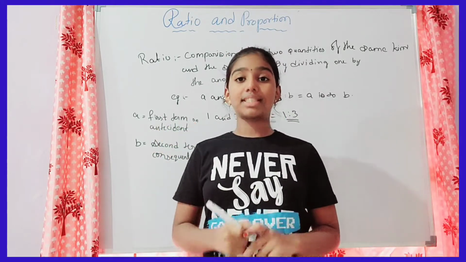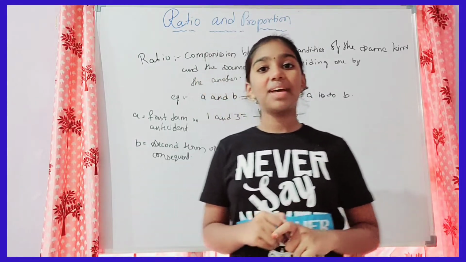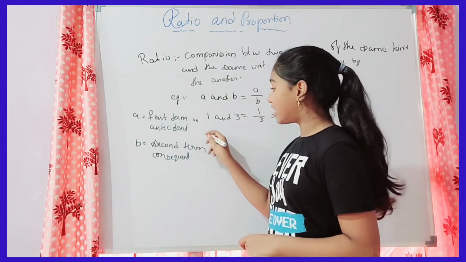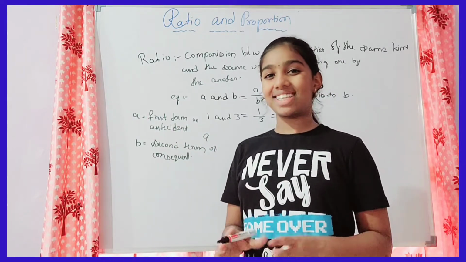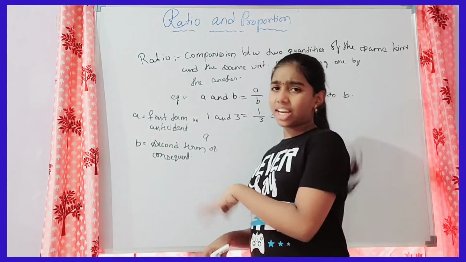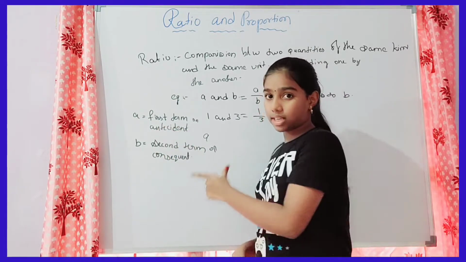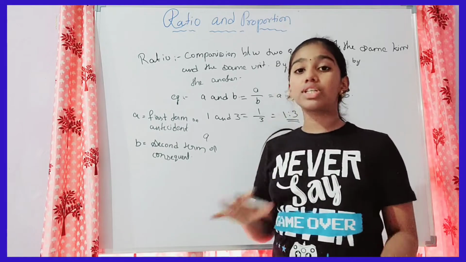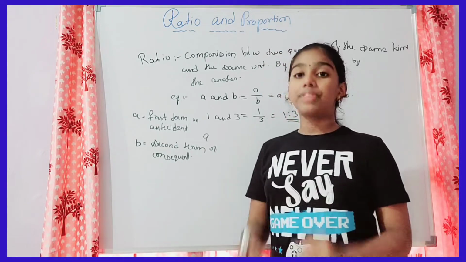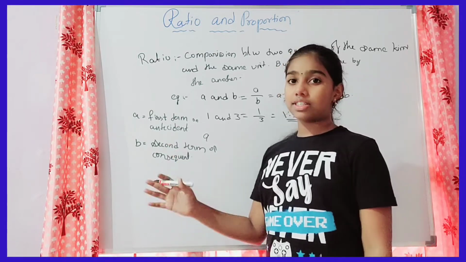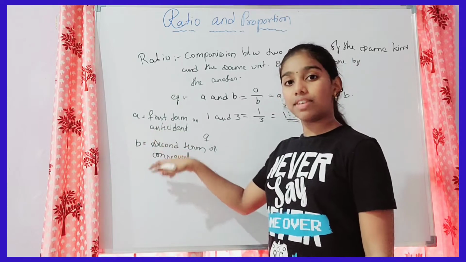All of us know the alphabets. The alphabet starts from A. Then the first letter is A, so you can remember A. That's it, as a simple trick. If you remember, then you can easily tell that the first term is antecedent and the second term is consequent. If you just remember that antecedent and consequent are the terms of a ratio, then you can remember it like this: the first term, in the alphabet the first letter is A. A means antecedent. Write the first term as antecedent.